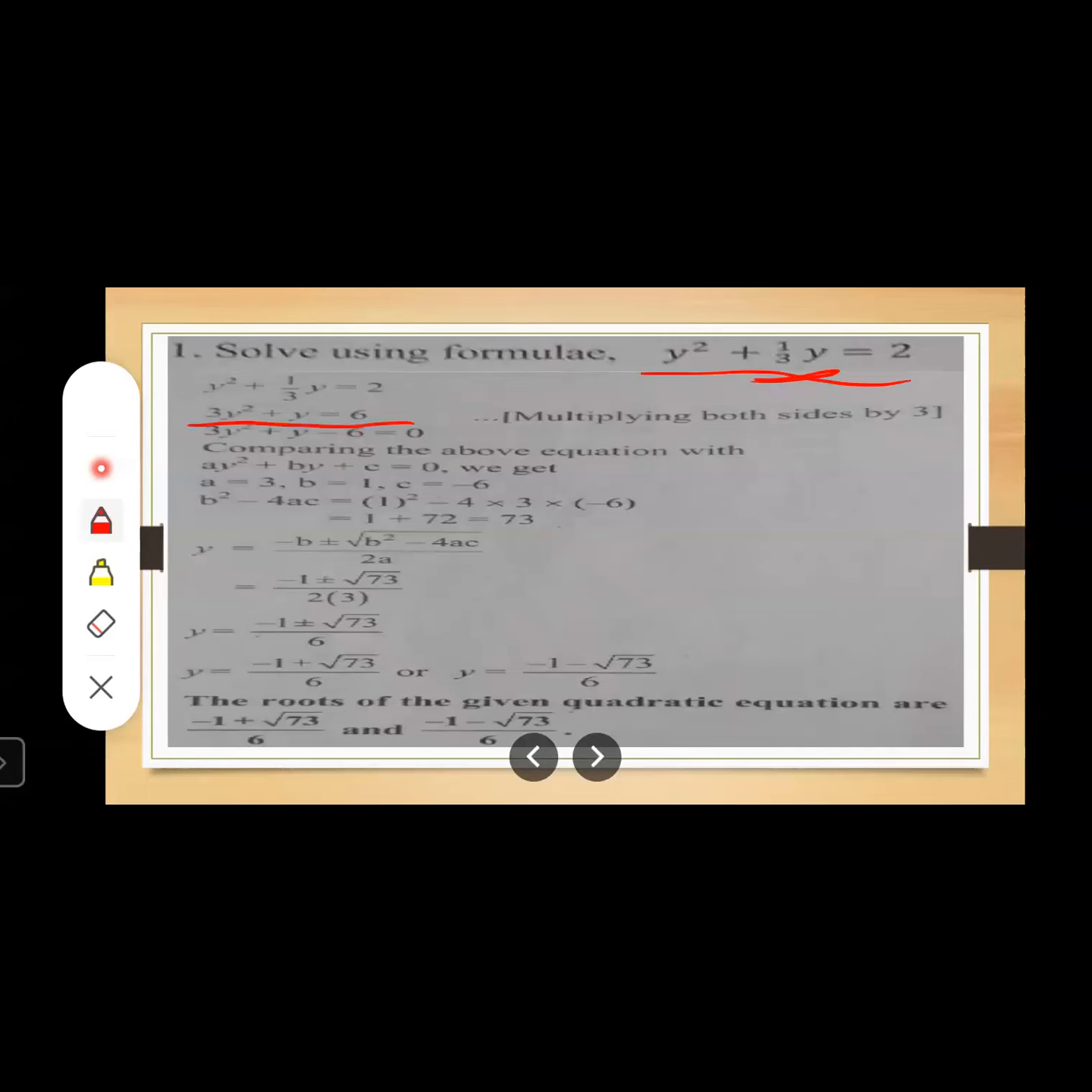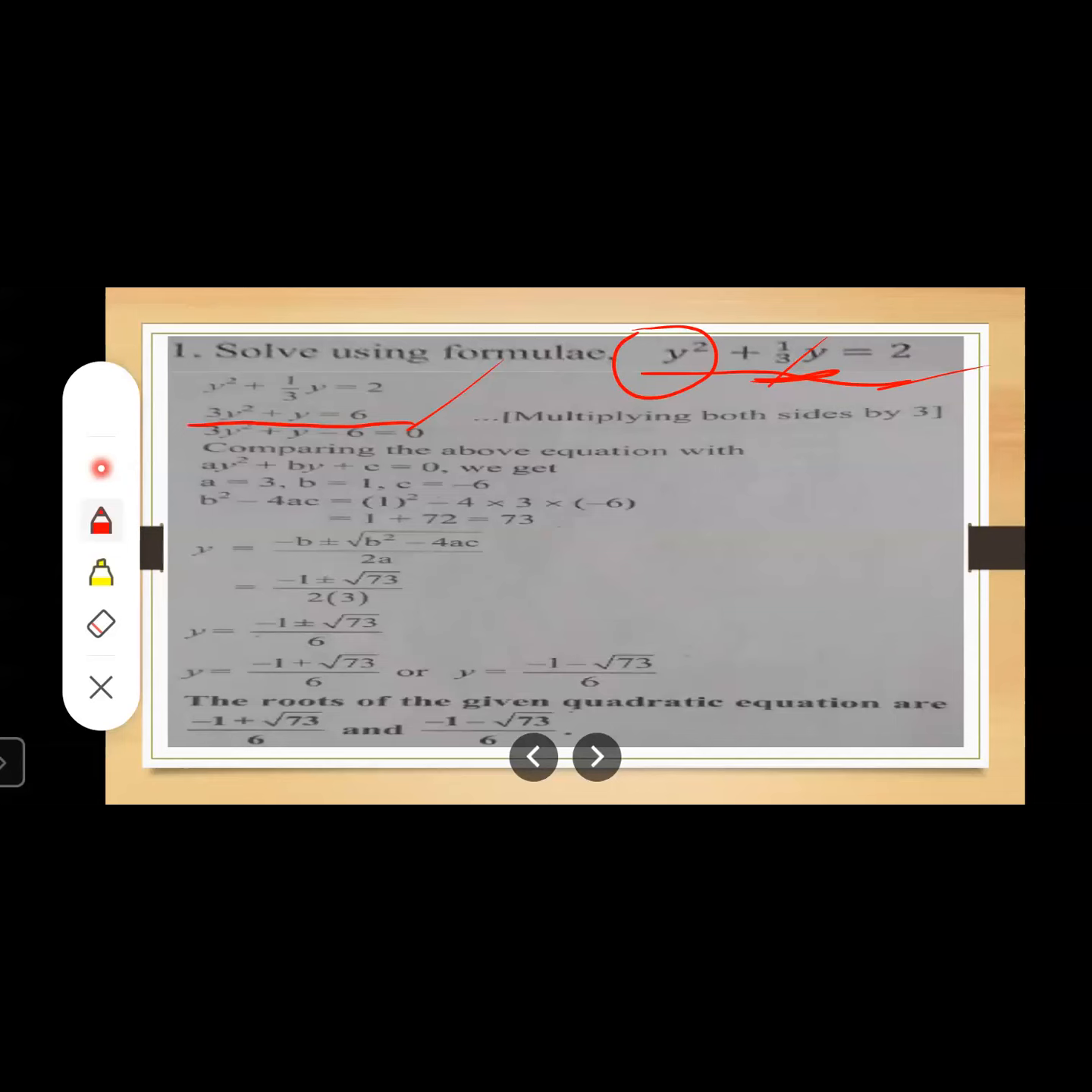When you multiply by 3, you will get 3y square, and the 3 will get cancelled, you will get y, and multiplying here with 3 gives 6. So this is how you will get this. Now we are solving this quadratic equation by the formula method. They have specially mentioned which method you have to use: the formula method. You know the formula method.